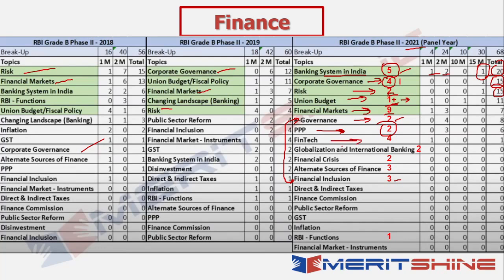Again, FinTech has 4 lectures, which is a very important topic in the context of how things are evolving from the RBI standpoint. So again, there are 4 lectures there, but you can look at maybe the first lecture, and the other 3 can be covered from the notes itself, right? Now, there are 2 segments which I would definitely recommend you guys to watch. One is globalization and international banking, and second is financial crisis, right?